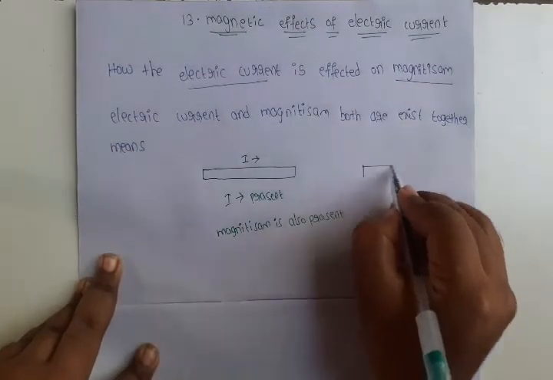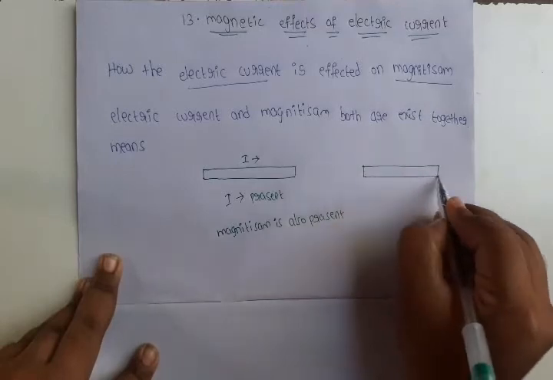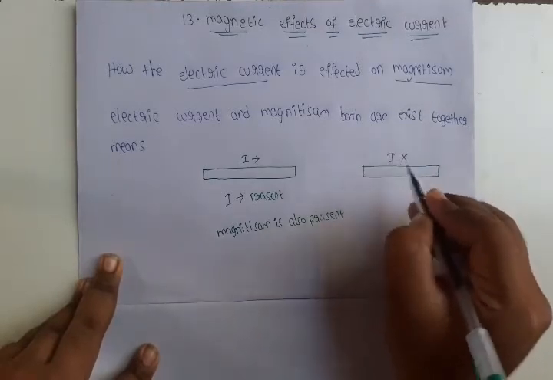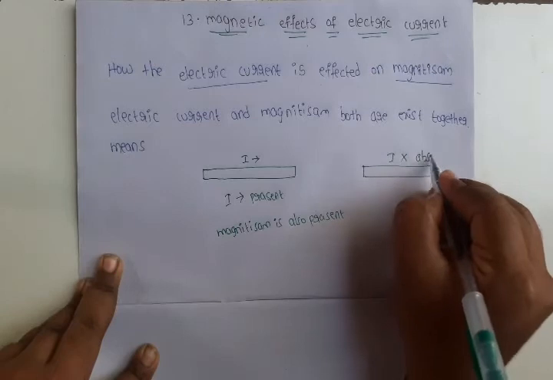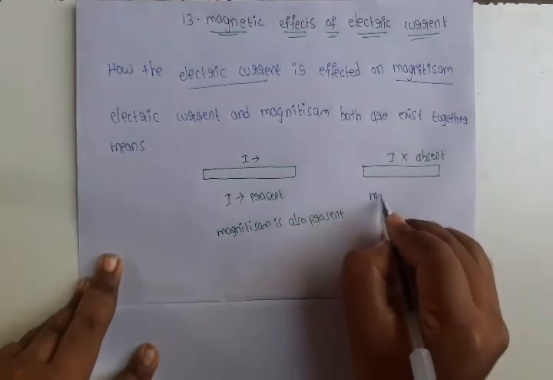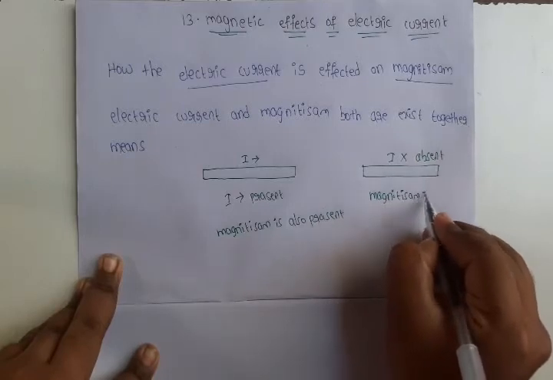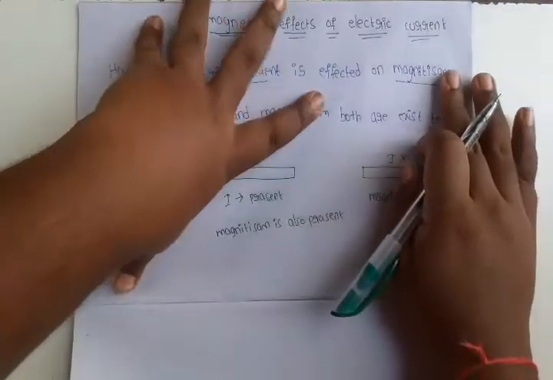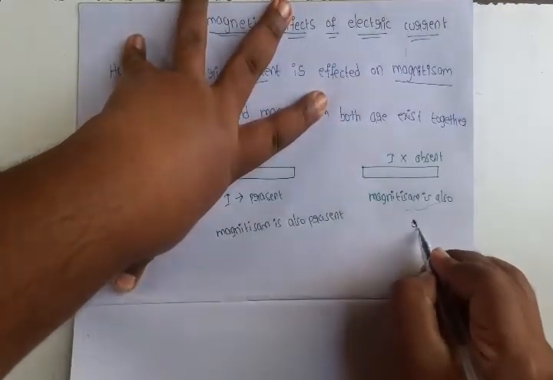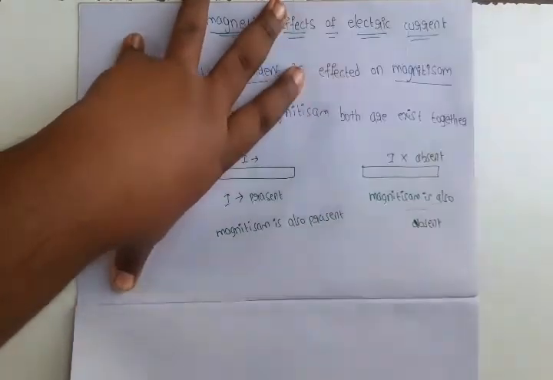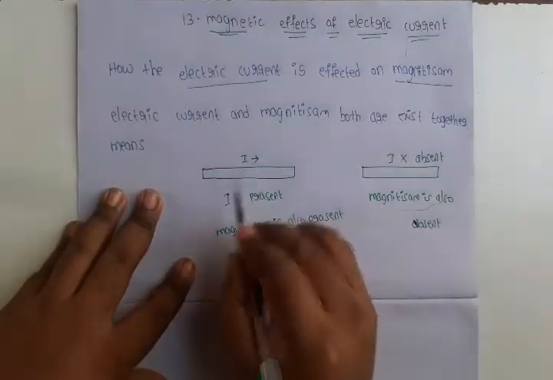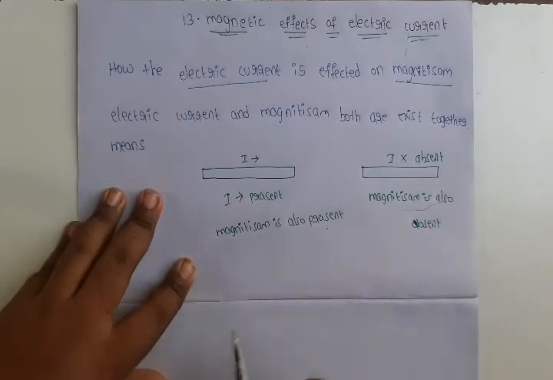If suppose in the same conductor current I is absent, what about the magnetism? Magnetism is also absent. If current is present, then magnetism is also present.